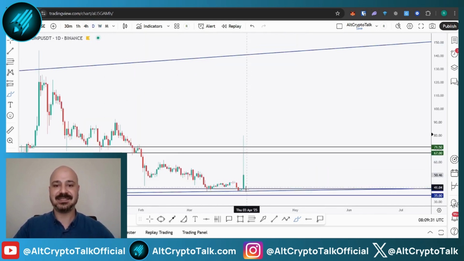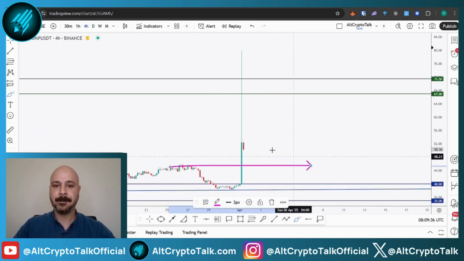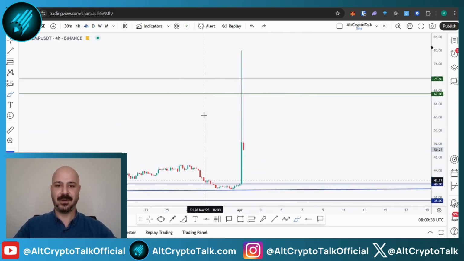Meanwhile, as we retest the structure here, the previous major high, you can see it better on H4 time frame, we'll be looking for trend following longs.